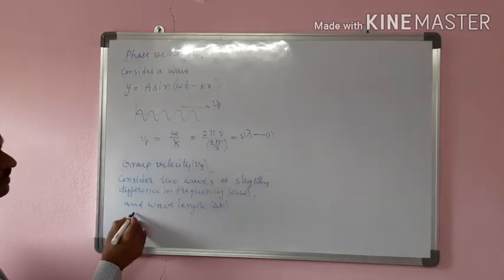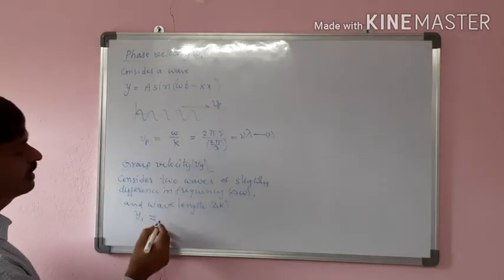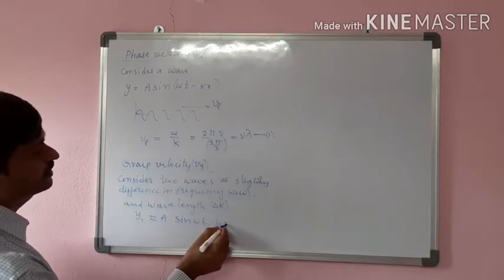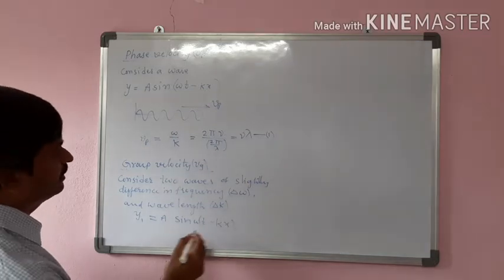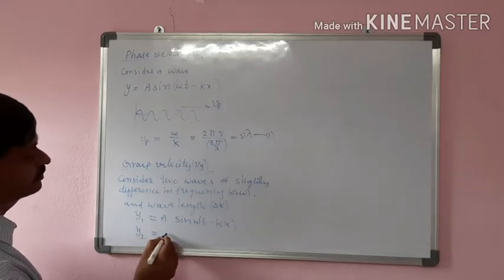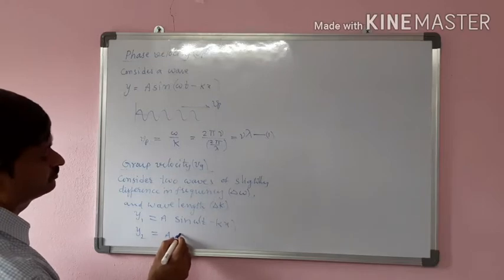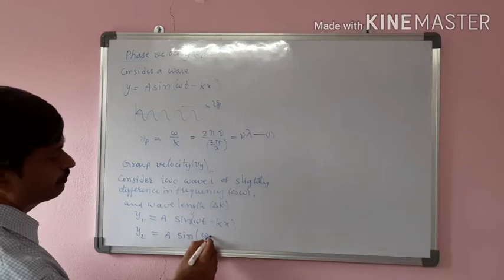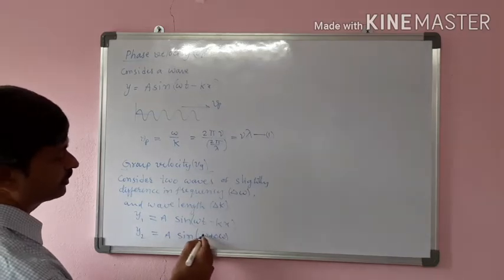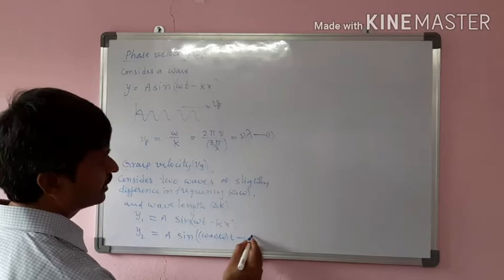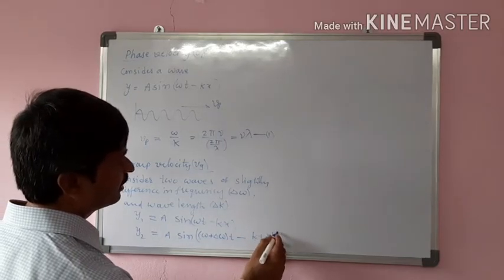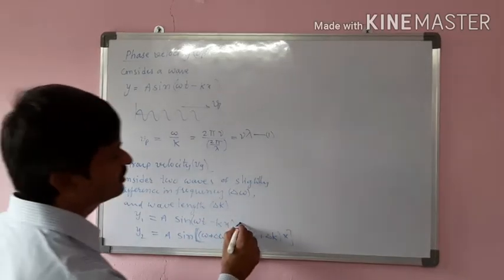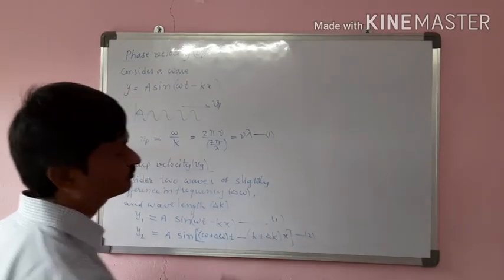Then those two waves, let us say y1 is equal to, as the first one, a sin(omega t minus kx), and the second one, y2, is equal to a sin((omega plus delta omega) t minus (k plus delta k) x). Say this is equation number 1, this is equation 2.